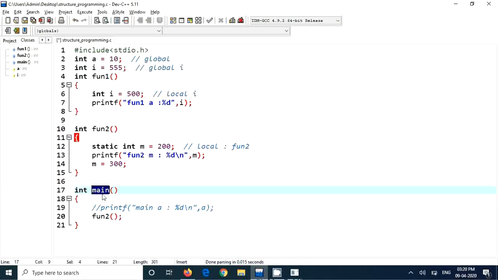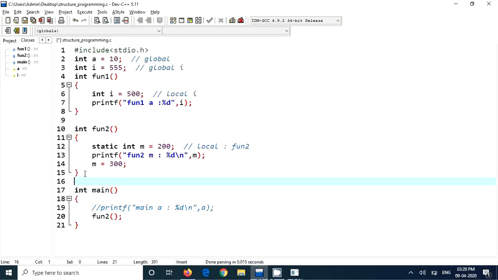Now it started with main. Main is calling fun2. Fun2 is going inside. It's a local variable, so it becomes alive. It's of type static. Int static, static is a specifier. So m is given the value 200. Allocated 4 bytes, in the 4 bytes we are storing 200, and then it is printing something, and then we are changing m to 300. Now m is having 300. The last statement is m equal to 300, and the function is over.